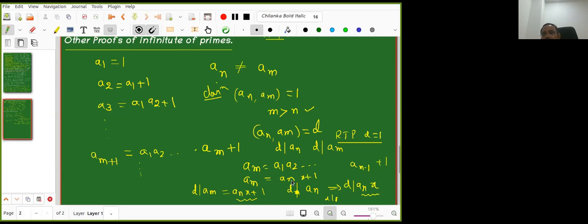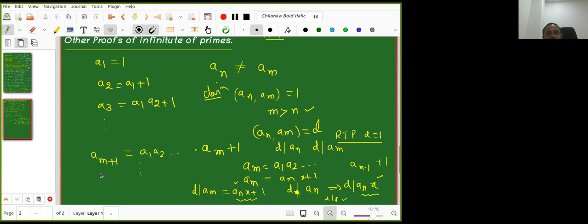So AN is one of them. Then D divides AM, but AM equal to ANX plus 1. And then D divides AN also, given to us. So D divides AN into X also. So finally we are here: D divides this, D divides this, so D divides the difference. So D divides 1. Right? Done.